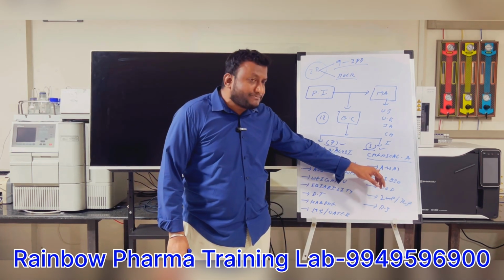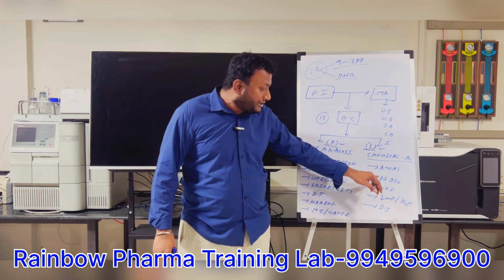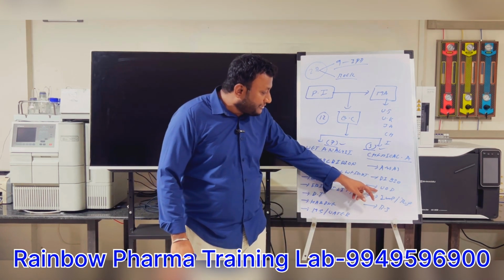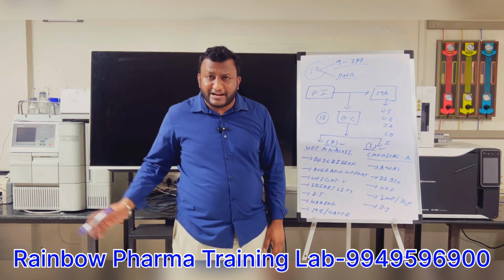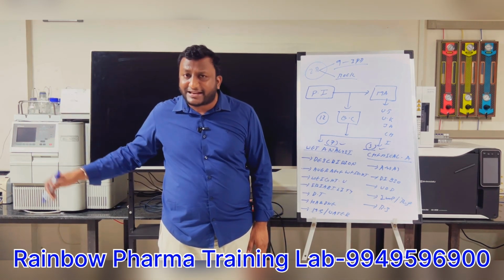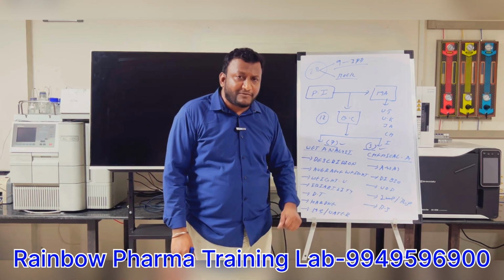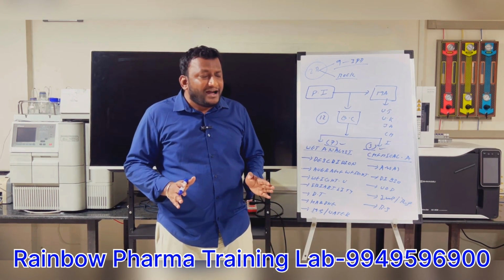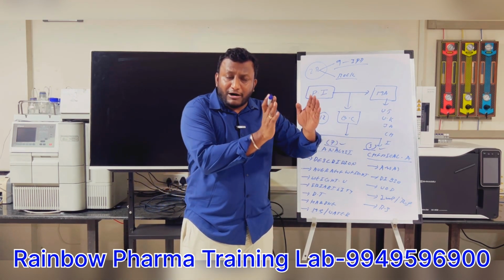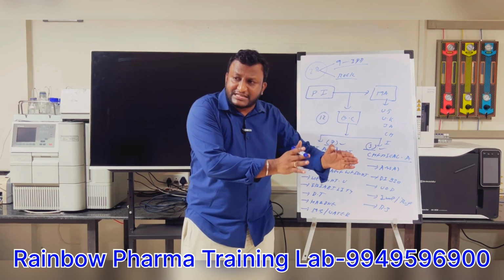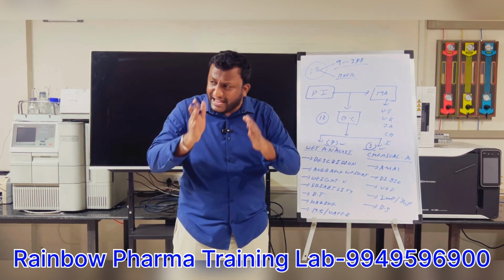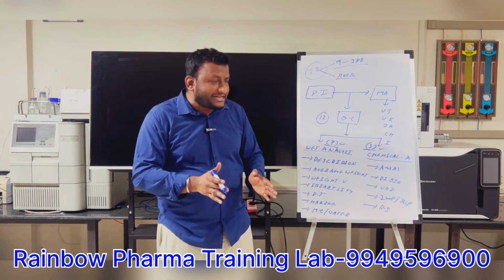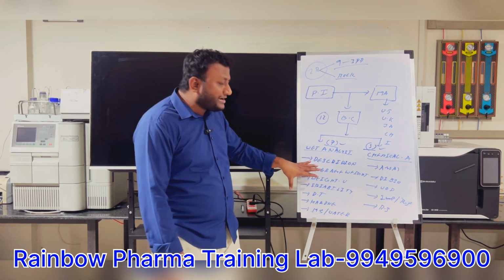If you want to perform assay, you require HPLC. If you want to perform dissolution, you require the dissolution tester. If you want to perform uniformity of dosage and impurity tests, you require the HPLC, water system with MPOS software. And if you want to perform the residual solvents test, you require the GC, gas chromatography. So this is how the industry runs, how quality control people perform tests inside the company. In the same way at Rainbow also, you perform the tests here. This is the entire course of the quality control department.